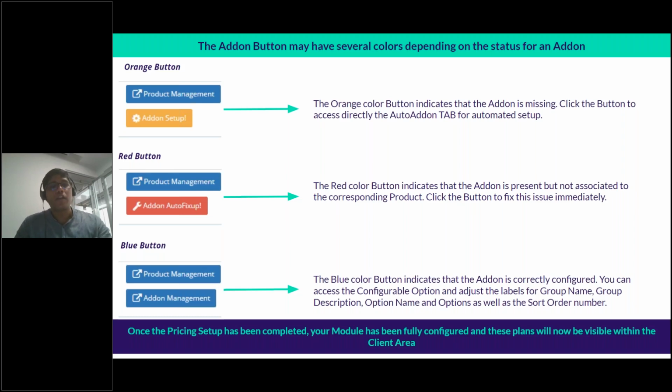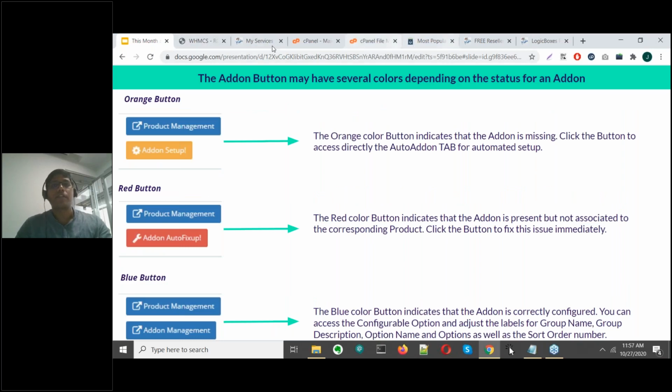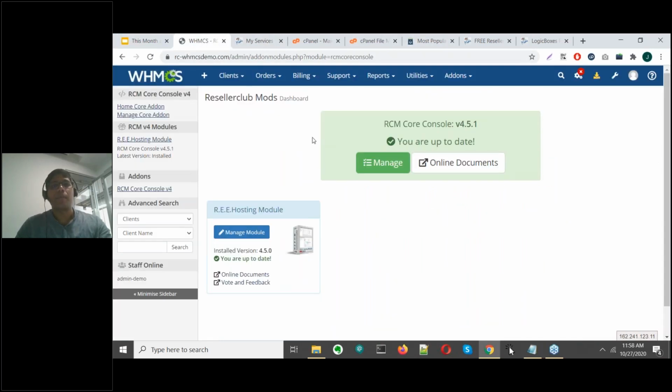Once this has been done and you've clicked on product management and you've configured pricing for your add-ons, your products and your plans will now be visible on your client area. You can proceed to your client area. Now, for the purpose of this demo, I can just take you through the pre-configured plans that we have here.